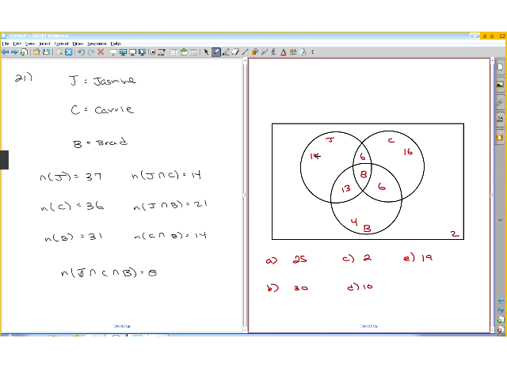And then the last one, Brad and exactly one of the other two. So this is just Brad by himself. This is Brad and Jasmine, Brad and Carrie. This is Brad, Jasmine, and Carrie. So it would be the sum of these two, which is 19.